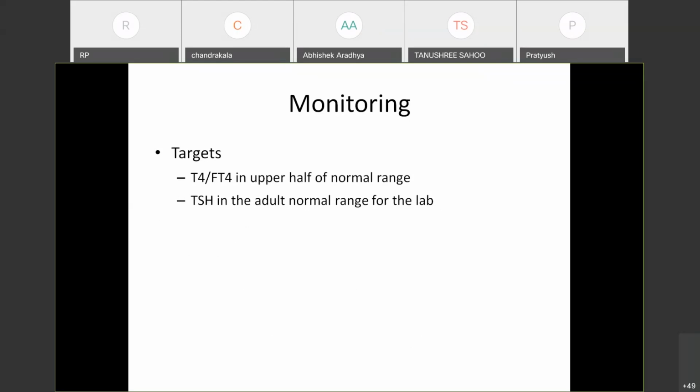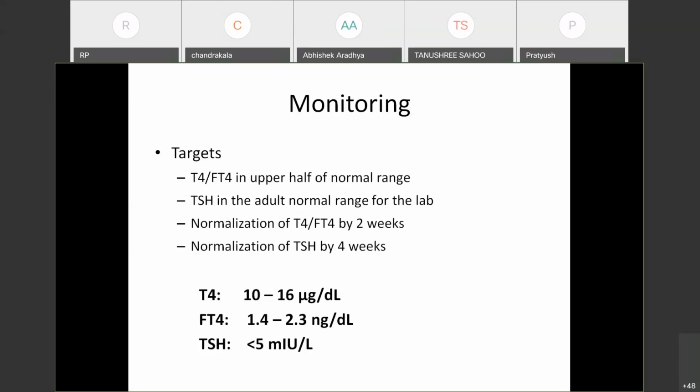And the normalization usually happens by 2 weeks for T4. It happens much earlier, but in almost all the cases, it happens before 2 weeks. And TSH normalization again by 4 weeks, almost all children should have TSH normalization. If T4 is not normalizing by 2 weeks and TSH is not normalizing by 4 weeks, it indicates there is some other cause, or your dose is insufficient, or the administration may not be as desired. So these will be the cutoffs we follow: for T4, 10 to 16 micrograms per deciliter. For free T4, it will be 1.4 to 2.3, and TSH less than 5.